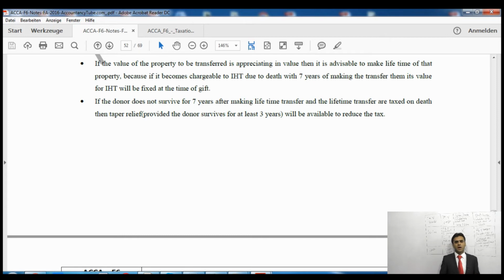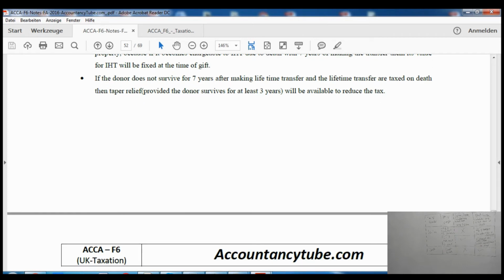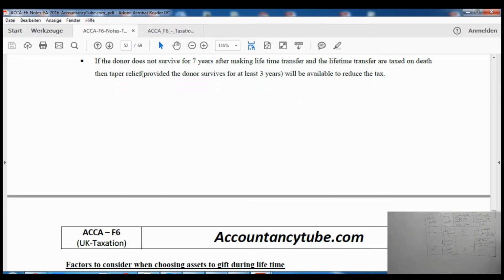So if a house is, I don't know, £100,000 now, it might be £150,000 or £200,000 after 7 years or 5 years. So it's better to give during lifetime because its value will be increasing every day. If he does not give during lifetime, then by the time he dies the value of the asset will have increased, so they will have to pay more tax. So that's the benefit if we give during lifetime. If the value of the asset is appreciating, then we'll pay tax at the rate of the reduced value.